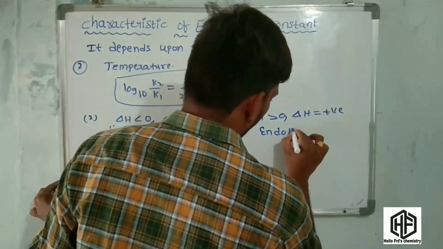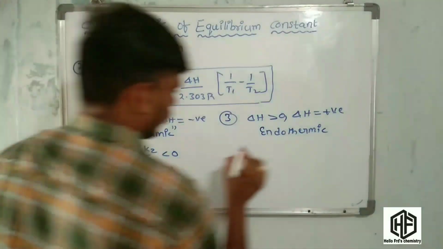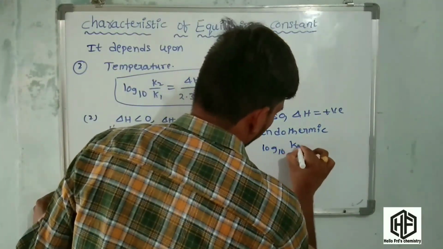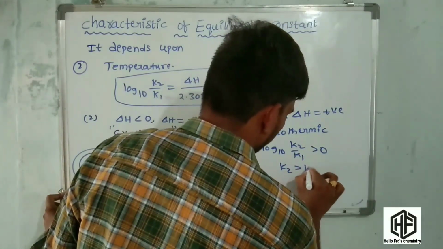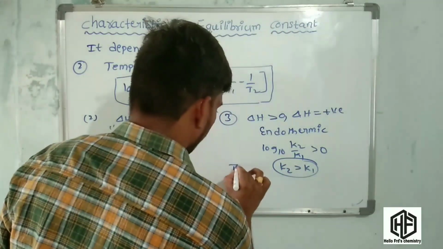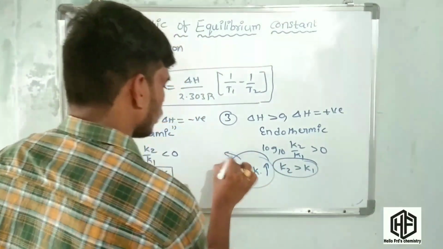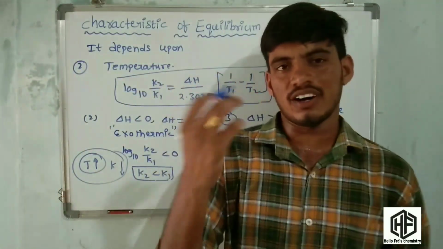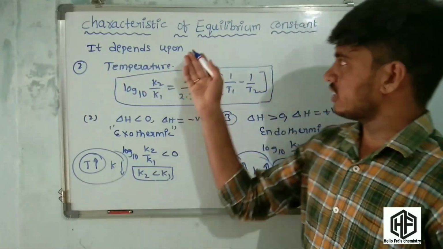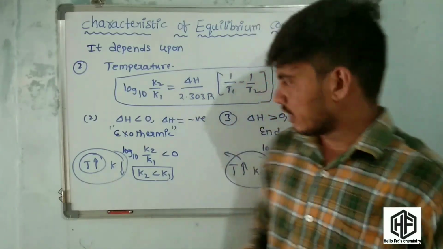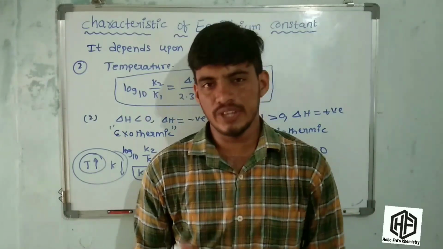What happens in an endothermic reaction to the equilibrium constant? Friends, log base 10 K2 by K1 is greater than 0. It means K2 is greater than K1. In this reaction, temperature increases, the equilibrium constant increases. Endothermic reaction, temperature increases and the equilibrium constant increases. This is how it depends upon the temperature. It means the equilibrium constant depends upon the temperature. These are the important key points in the characteristics of the equilibrium constant.